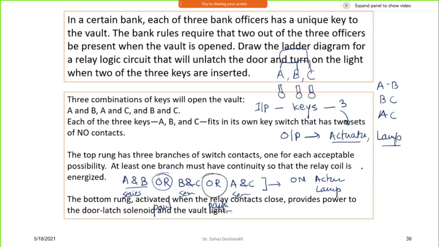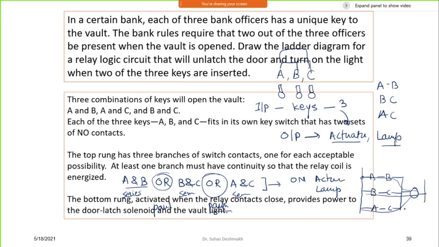Means I can have a simple operation like I have A here, then B here, and maybe B here, then C here. Okay, and then A here and C here, which is going to actuate my output. This is the actuator. If both are on, then the signal will come. That signal flow will be like this. If B and C are there, then the signal flow will be like this. If A and C are there, then the signal flow will be like this. So that is what it is. If any one of these keys is missing, it will not work.